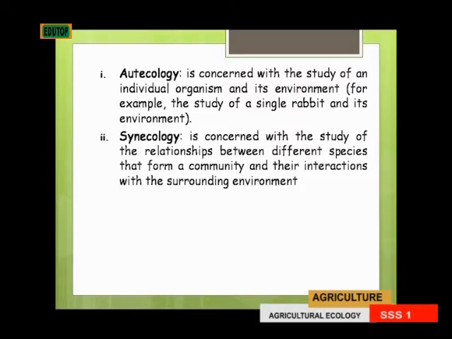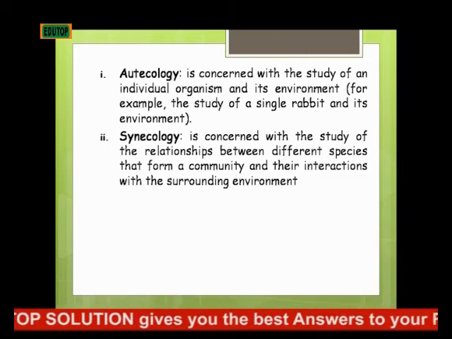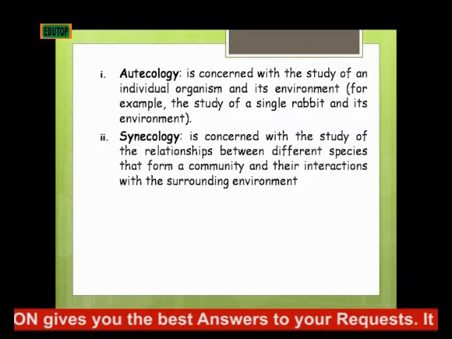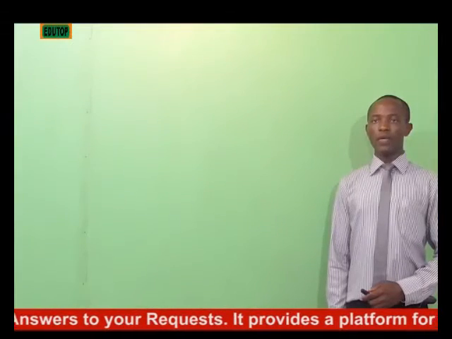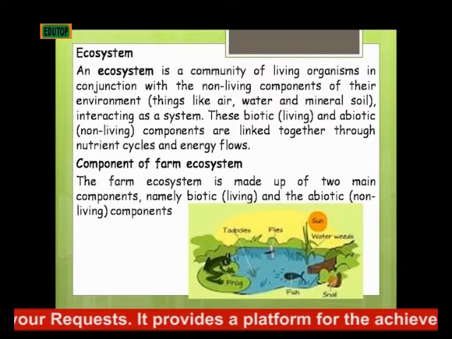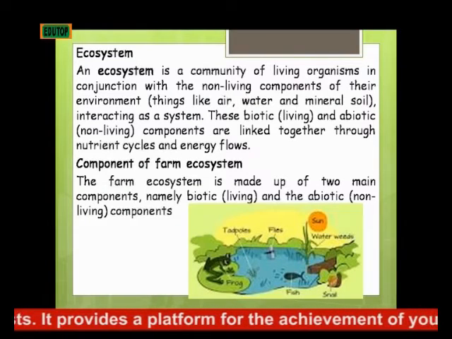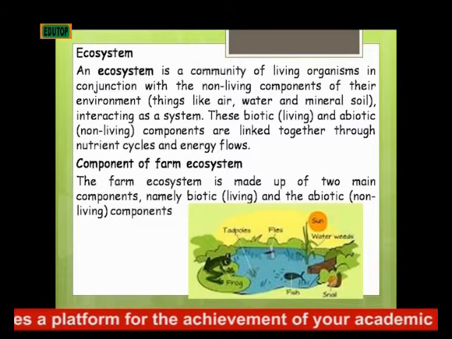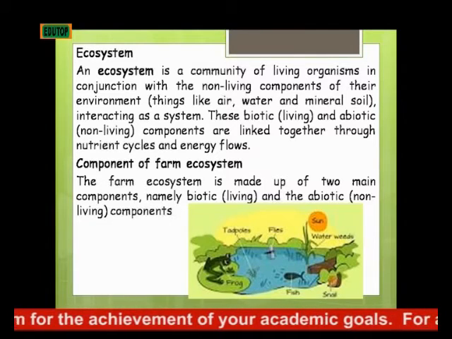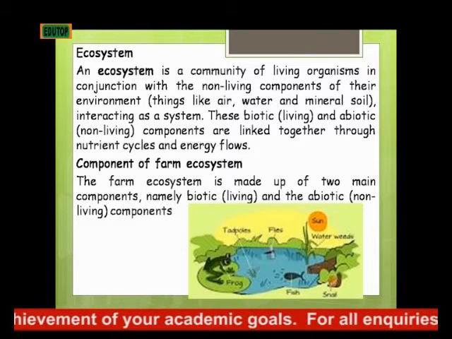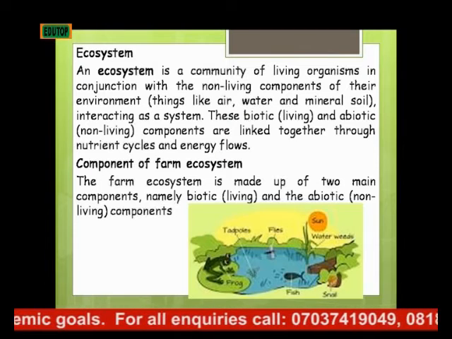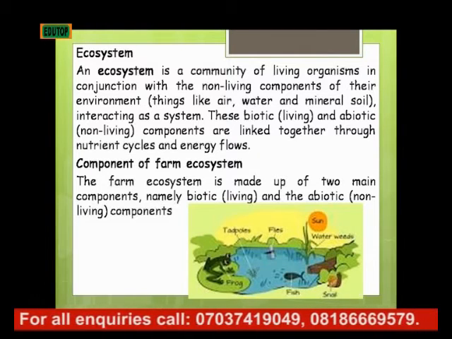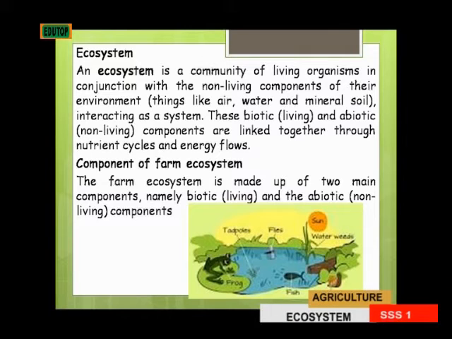Then we have the synecology, which is concerned with the study of the relationship between different species that form a community and their interaction with the surrounding environment. Then ecosystem. An ecosystem is a community of living organisms in conjunction with the non-living components of the environment, things like air, water, and mineral soil interacting as a system. This biotic, that is the living, and the abiotic, which is the non-living components, are linked together through nutrient cycles and energy flows.